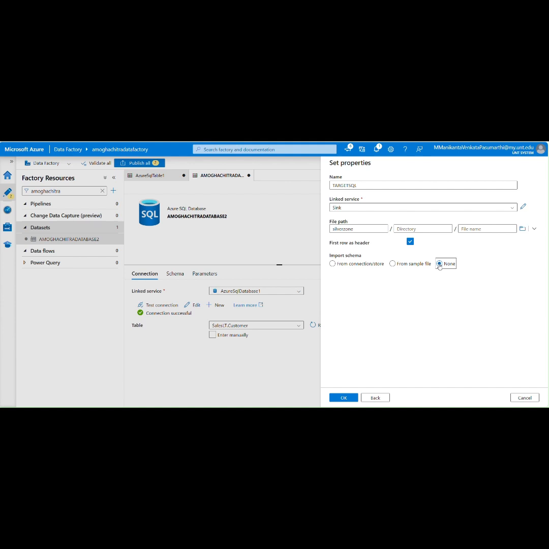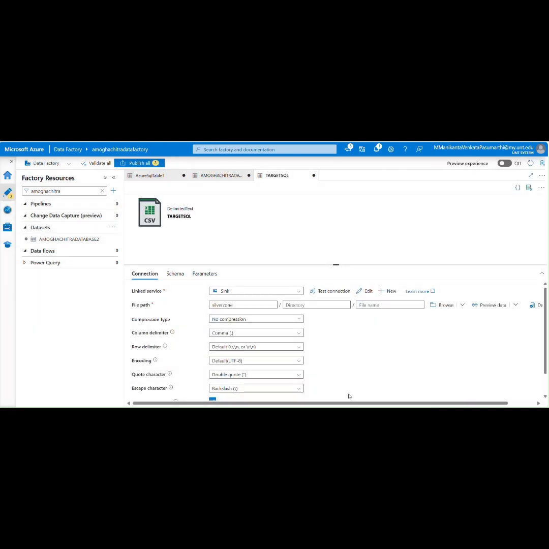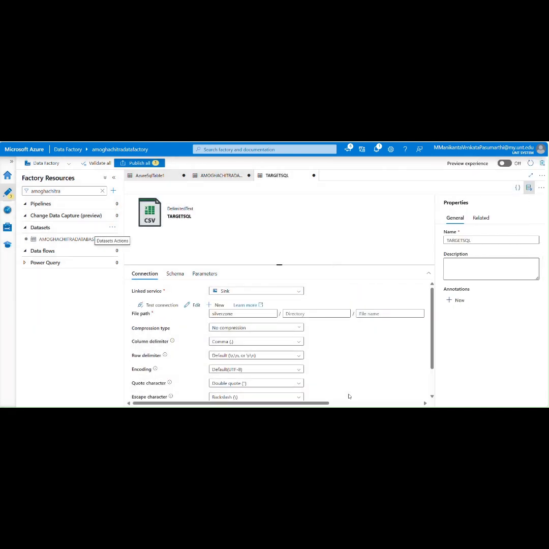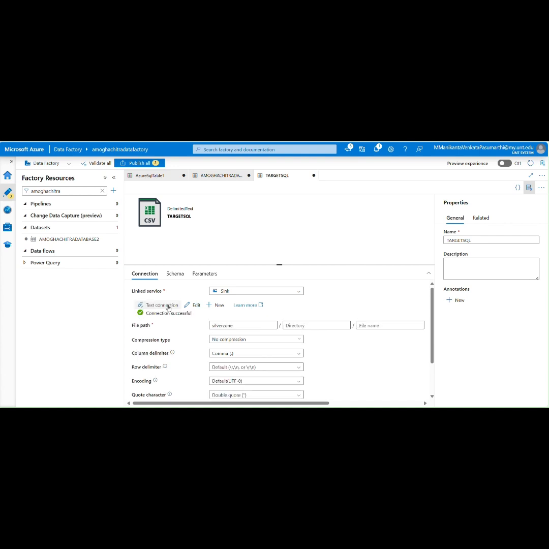It is just a normal empty table, and we are going to import the data into this table. Click on OK. Yes, our table is created. We are going to test the connection here. Yes, the connection is successful.